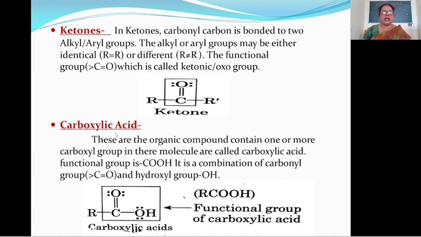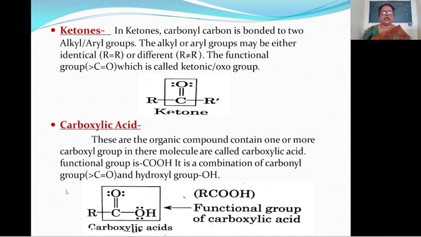Then what is meant by carboxylic acid? The organic compounds containing one or more carboxyl groups in their molecule are called carboxylic acids. The functional group of carboxylic acid is COOH. This COOH group, the carboxyl group, is a combination of carbonyl group, that is C double bond O group, and hydroxyl group, that is OH group.